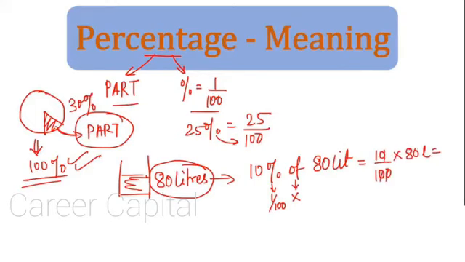So this gets cancelled, this gets cancelled. So what do we get? 8 liters. That means the person wants 10% of the 80 liters, or 10% of the water, means the person wants 8 liters of water. This is the actual meaning of percentage, that means a part of a whole. Or if someone wants the entire 80 liters, that means the person wants 100% of the water or 100% of the thing.